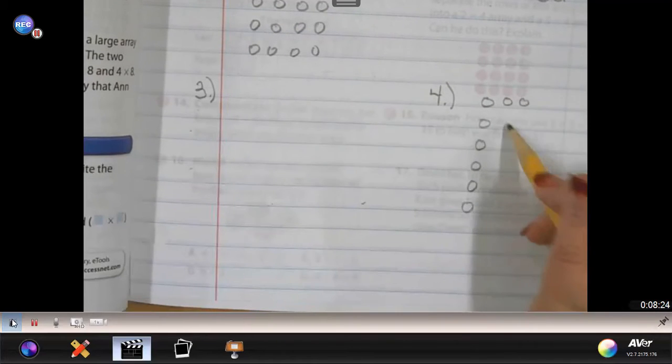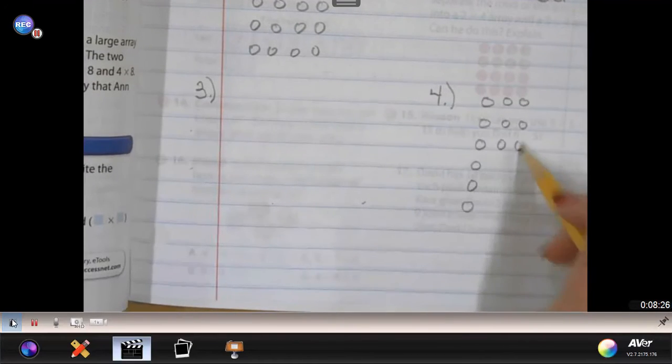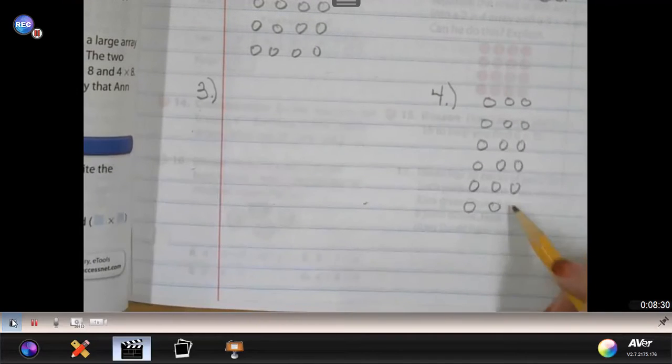So 6 rows with 3 in each row. And if you know how to count by 3s, you could figure this out. However, again, this is just starting this basic, simple idea of breaking apart larger amounts or larger arrays into smaller arrays. So they look exactly the same.